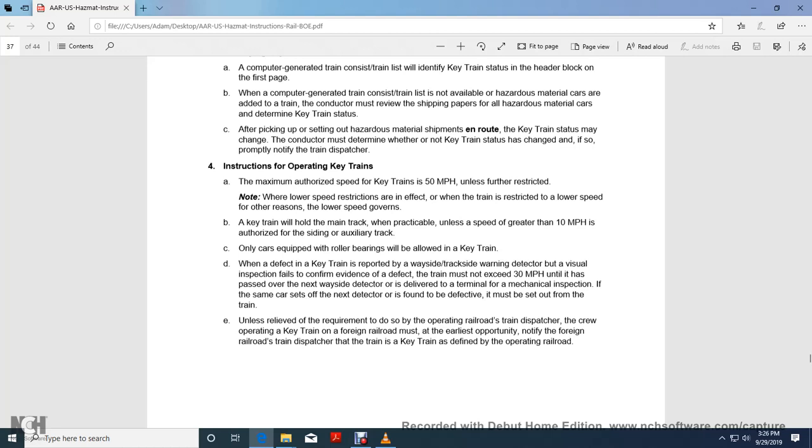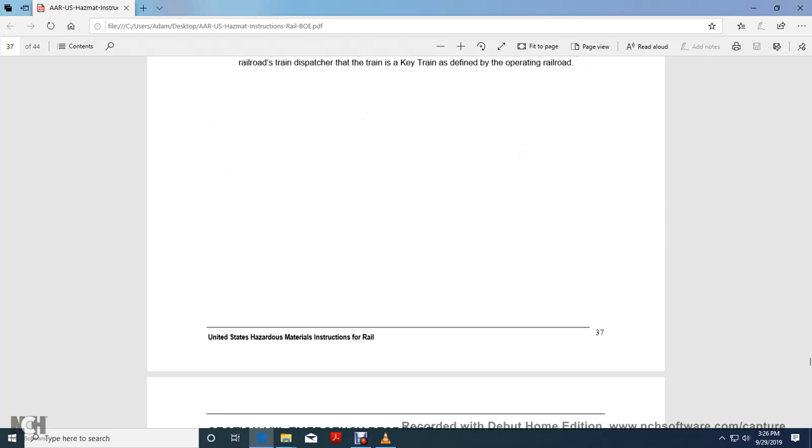If the same car is found to be defective by the next detector, it must be set out from the train, unless relieved of the requirement of setting out by the operating railroad's train dispatcher. A crew operating a key train over a foreign railroad must, at the earliest opportunity, notify the foreign railroad train dispatcher that the train is a key train as defined by the operating railroad.